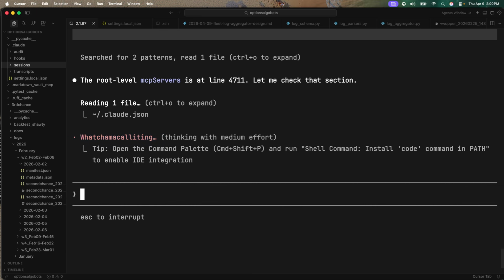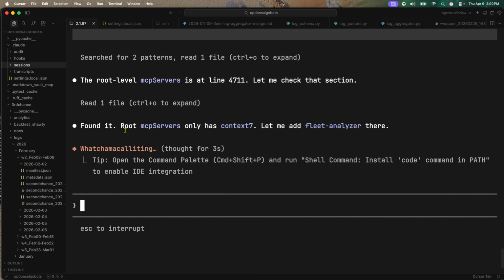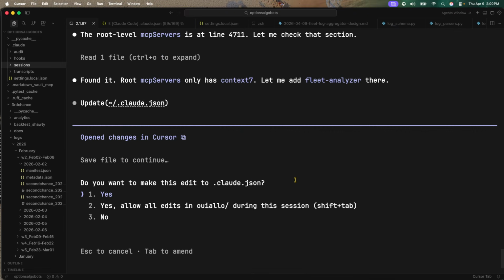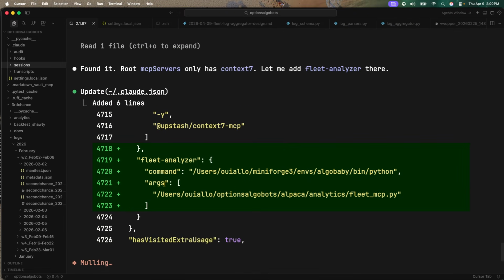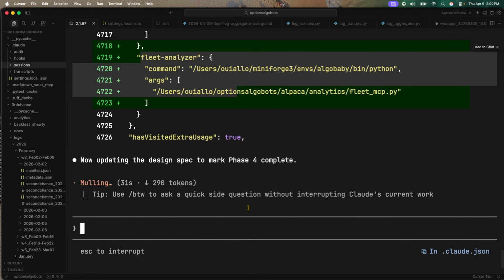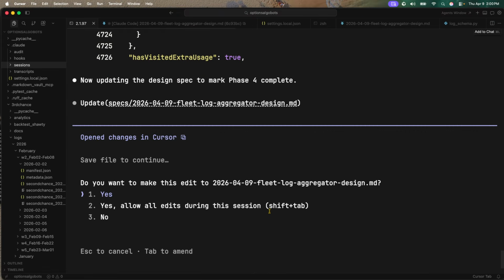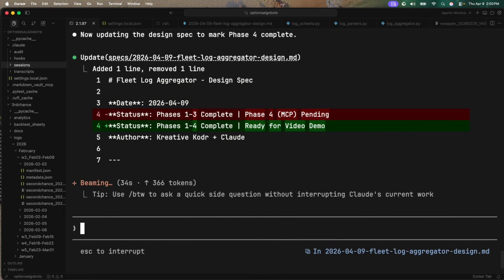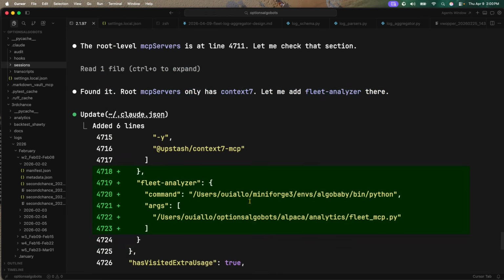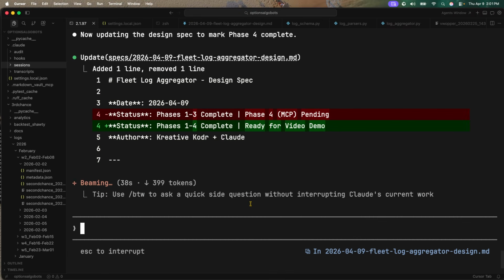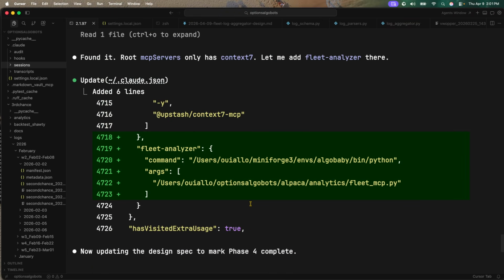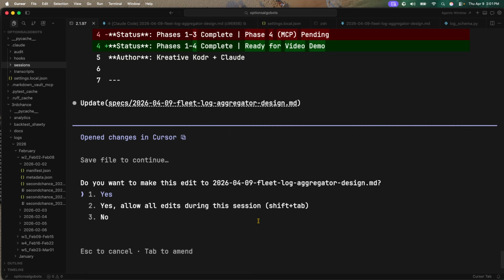So now what we're having Claude Code do is read its actual JSON file. Okay, found the root MCP server. Now it's actually going to update it with the fleet analyzer. Right, now let me update the documentation. Beautiful. Now we should be Gucci. We can actually test this just to make sure that this works, bruv.